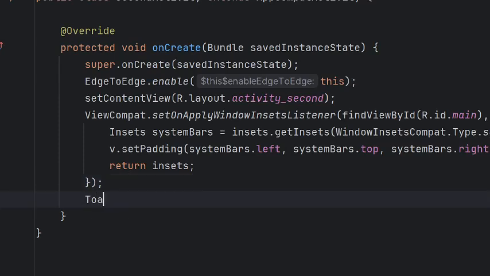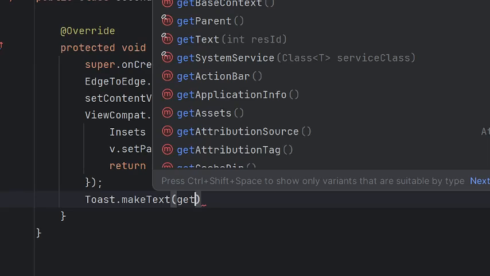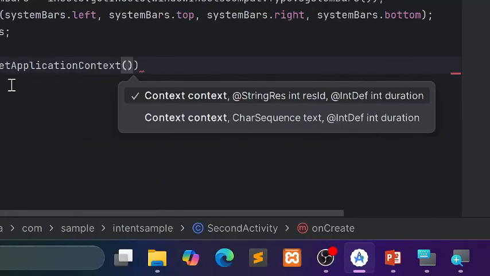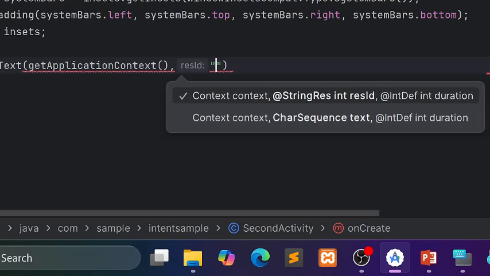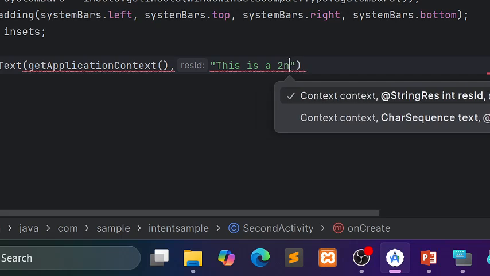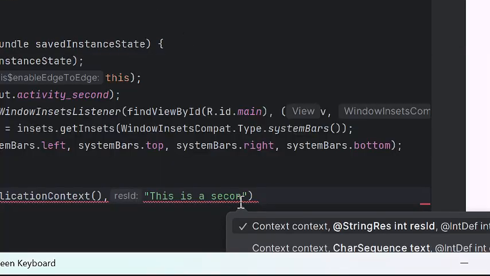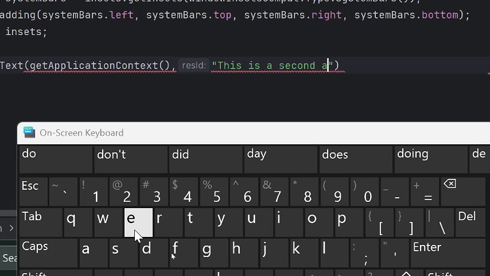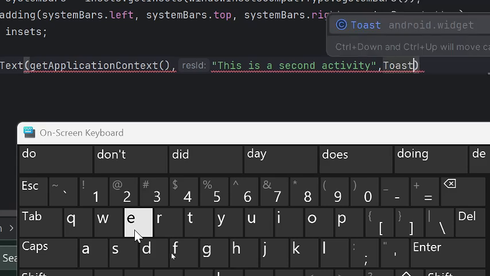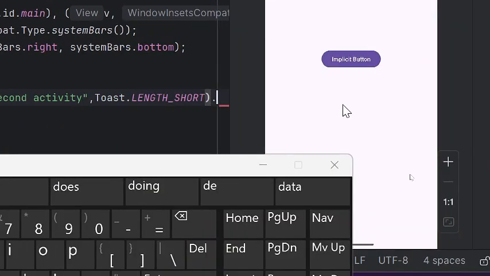So it's Toast.makeText, getApplicationContext, and then let's say "This is a second activity", and then Toast.LENGTH_SHORT, dot show.